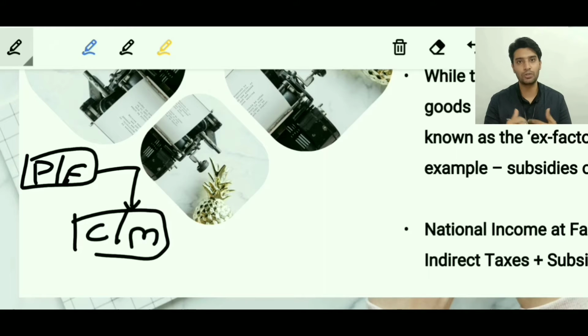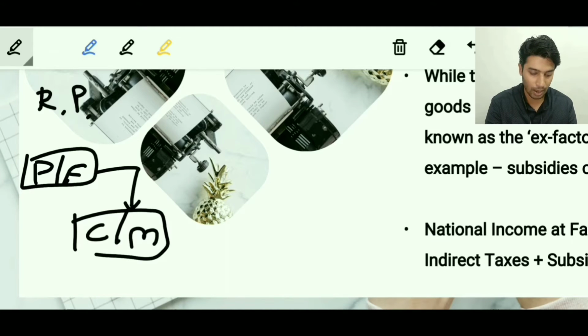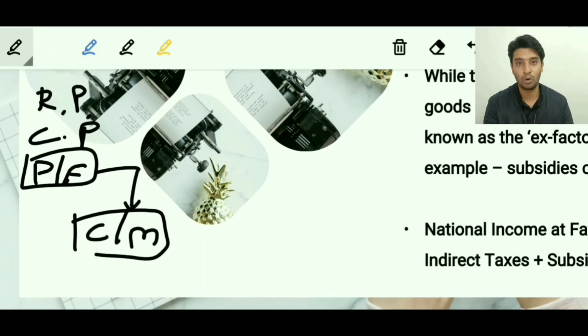Now that cost involves everything which the producer has incurred. It may include the rent on the land on which he has produced the good, the power he required to produce the good, the capital and the interest on that capital, and the profit which he expects from the good. All that is the cost of the good at the output of the factory.